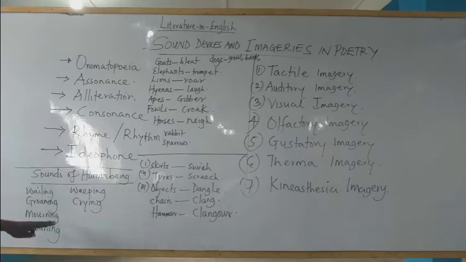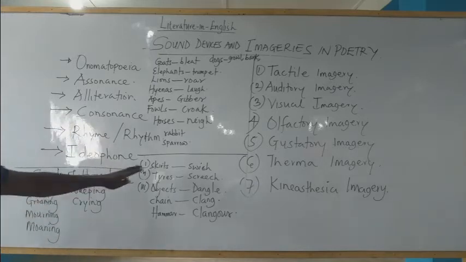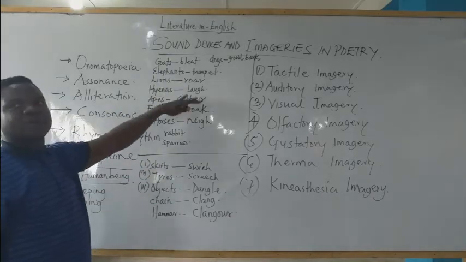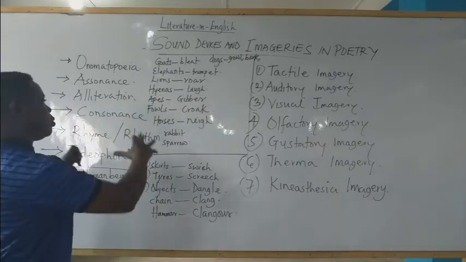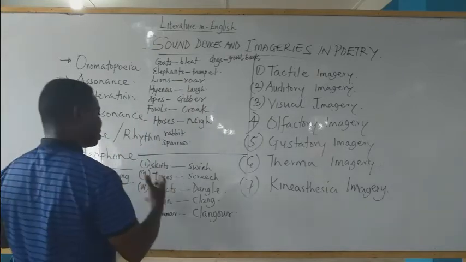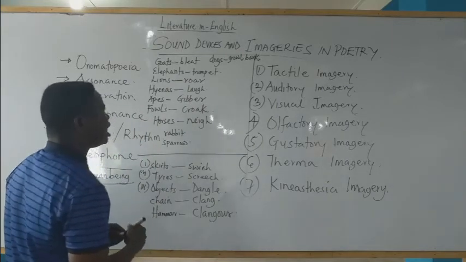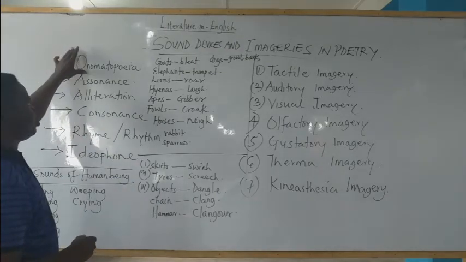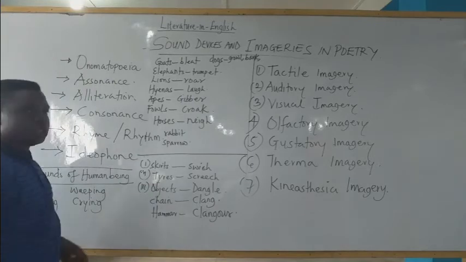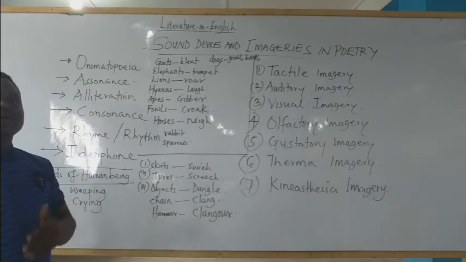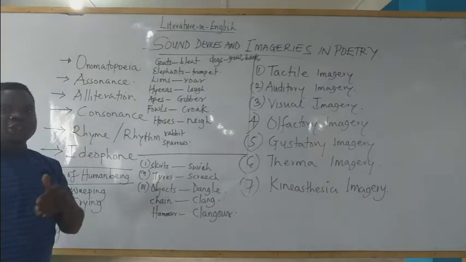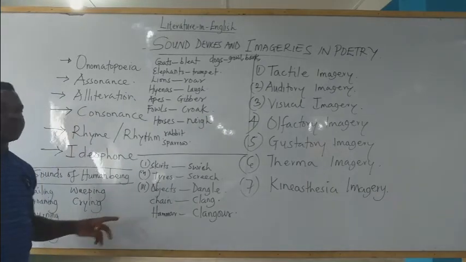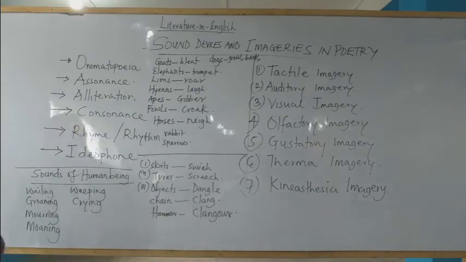These are sounds of human beings. Those were sounds of objects, and those were sounds of animals. Now, when you use all these sounds to depict their meanings in literature, it is termed onomatopoeia. So onomatopoeia, I said, is the use of high-sounding words to suggest their meaning within a literary context.